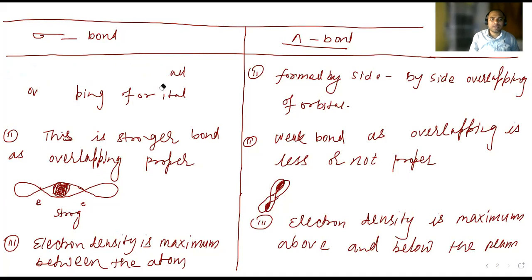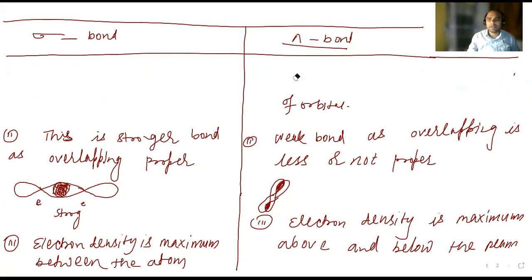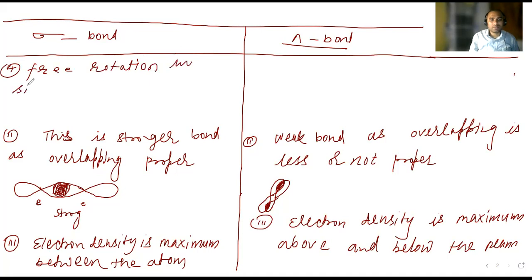Here I'm erasing the last point. The last point I'm writing on the top here. So please make that also. What is the last point? Fourth point. Free rotation. They are saying free rotation in sigma bond possible. Here in pi bond rotation is not possible because up and down both sides this is shared.